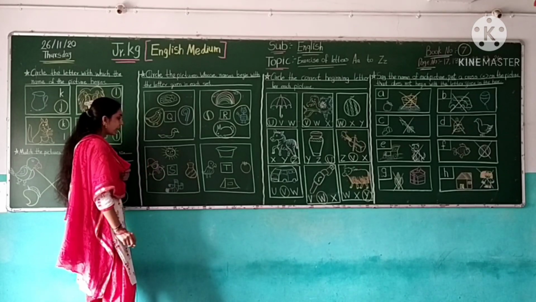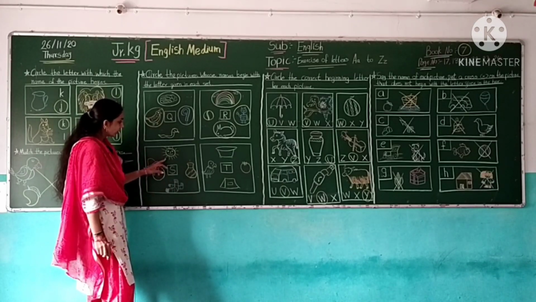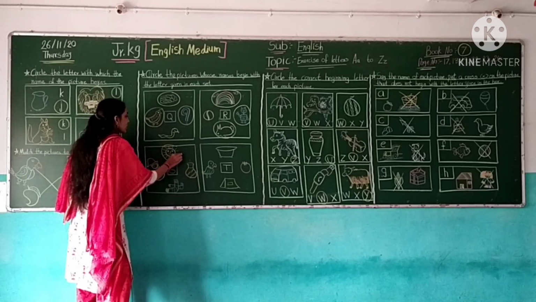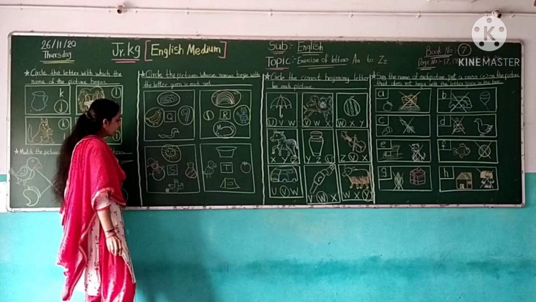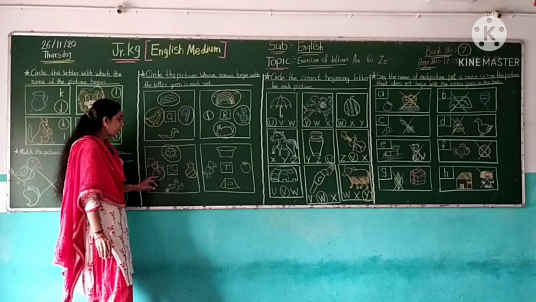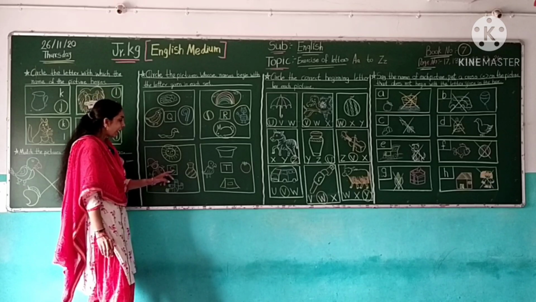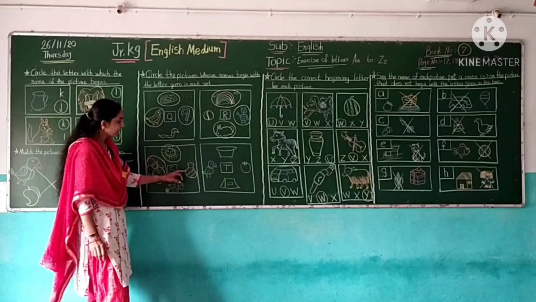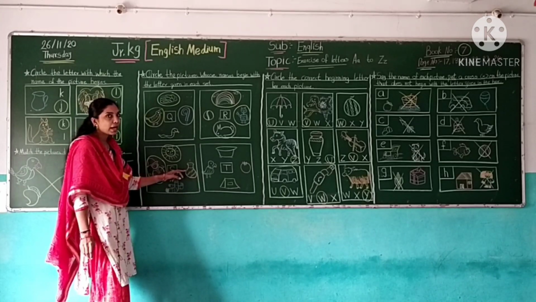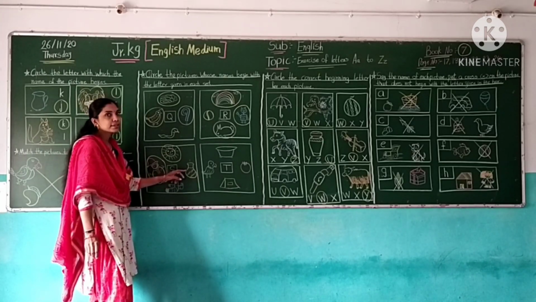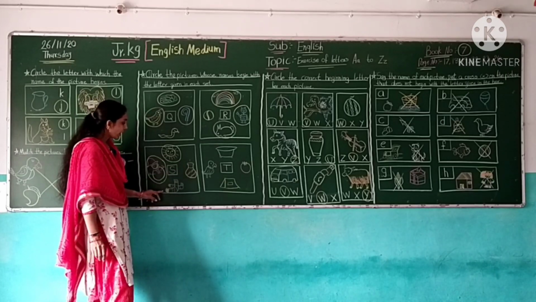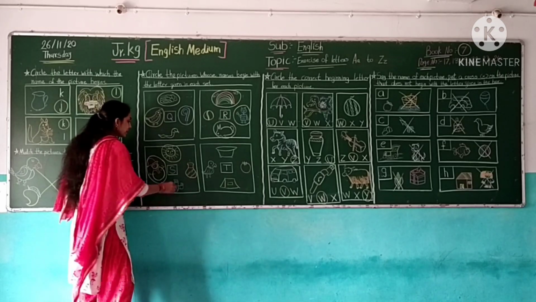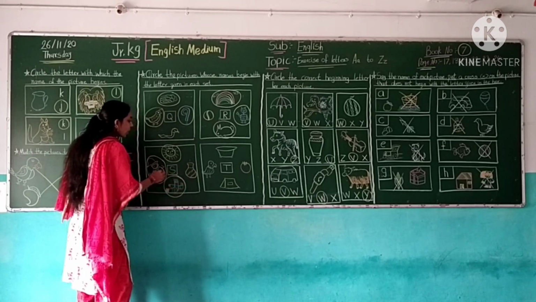Now next, this is letter S. So find the correct picture. This picture is sun. Sun starts with the letter S. So circle the picture sun. Now next is snowman. Snowman starts with the letter S. So circle the snowman. Now next is vase. Vase does not start with the letter S. So do not circle here. Now next is socks. Socks starts with the letter S. So circle the picture socks.